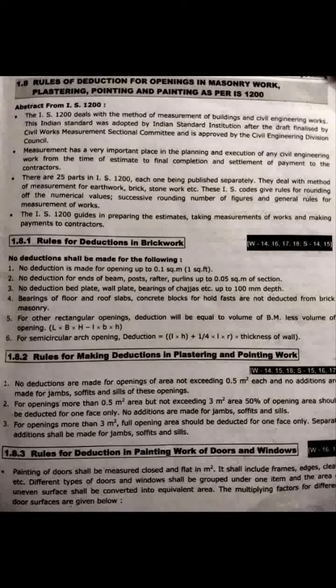Here L is the total length of work, capital B is the total breadth of work, capital H is the height of work, and small l by small b is the size of opening. For a semicircular arch opening, deduction is equal to L into H plus 1 by 4 small l into r into thickness of wall.